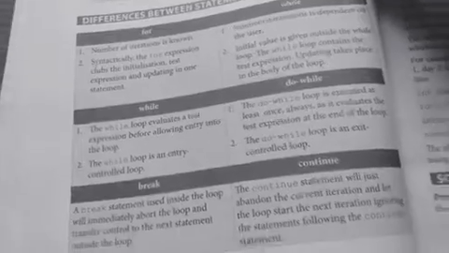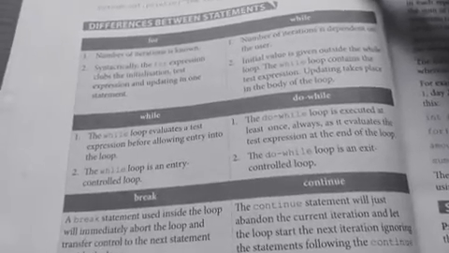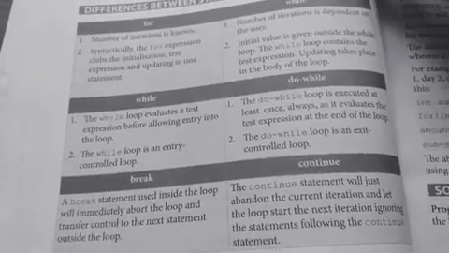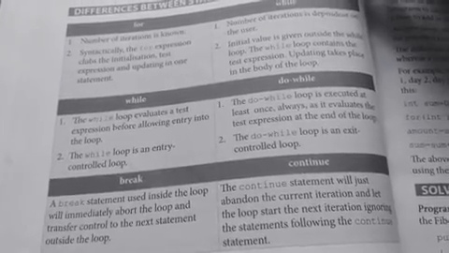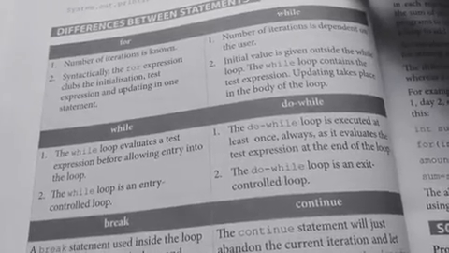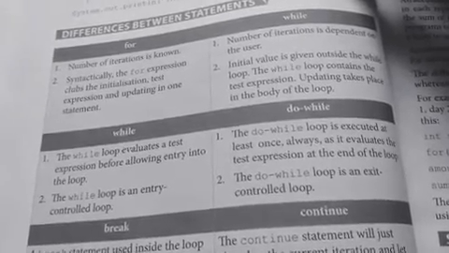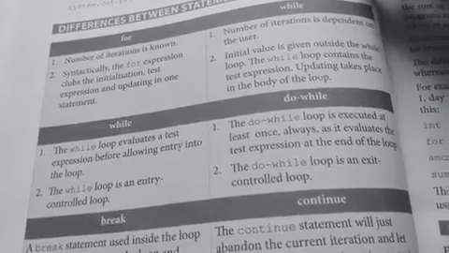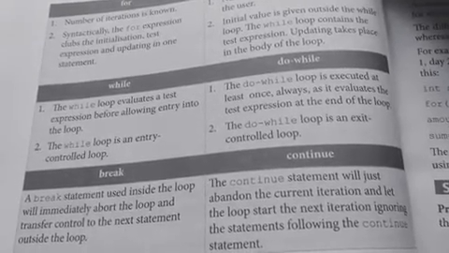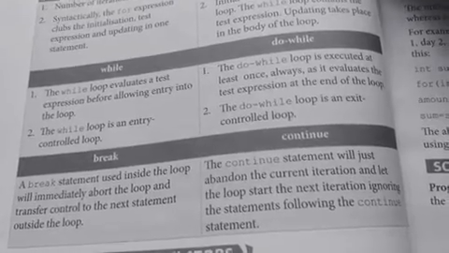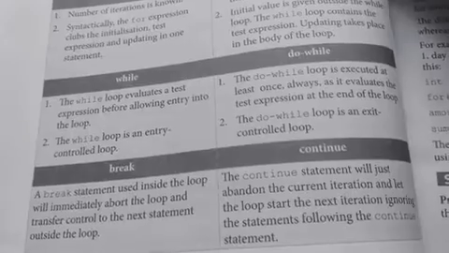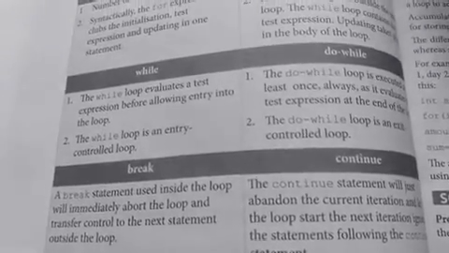So this is the difference between different types of loops: for loop, while loop and do while loop, break and continue. This type of question is a sure question in your board exam. The question will be asked, what is the difference between for loop and while loop, or what is the difference between while loop and do while, or sometimes the question will be like this, what is the difference between break and continue. So students, go through this section. I hope this particular content is clear for you.